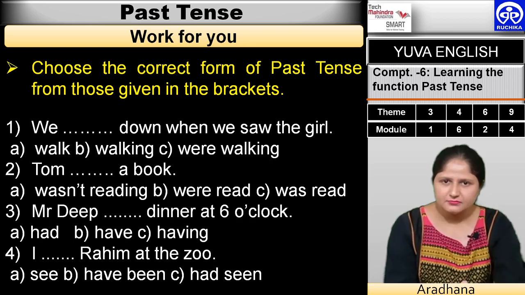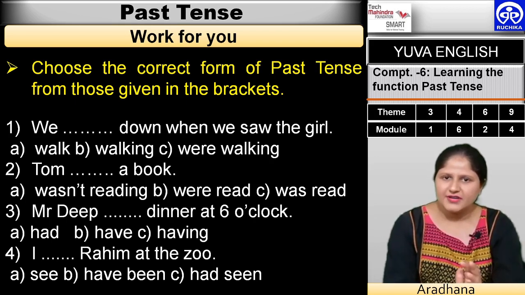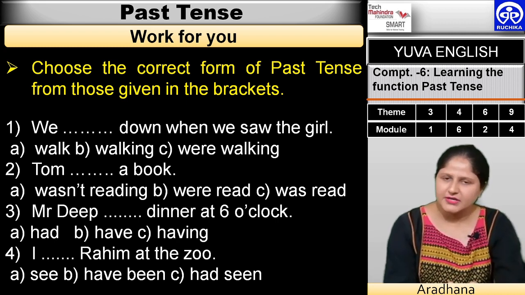We have to make out which will be the correct form of answer here. Wasn't reading, were read, was read. What will be the answer? We have to put wasn't reading first. Tom wasn't reading a book. Okay, it makes sense. Option B, were read. Read is the present form, and even though we use it in past form, it will be read only.